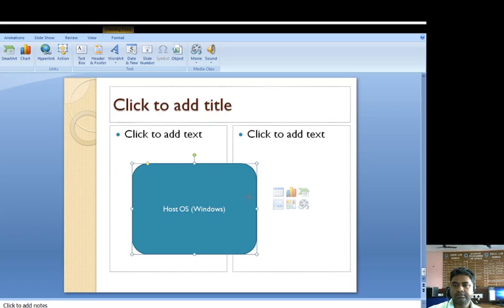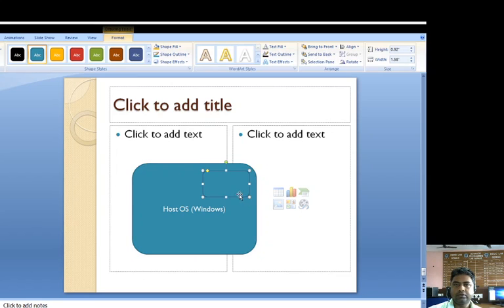Suppose we want to run Linux, and this one is a guest OS. Guest OS is Linux.